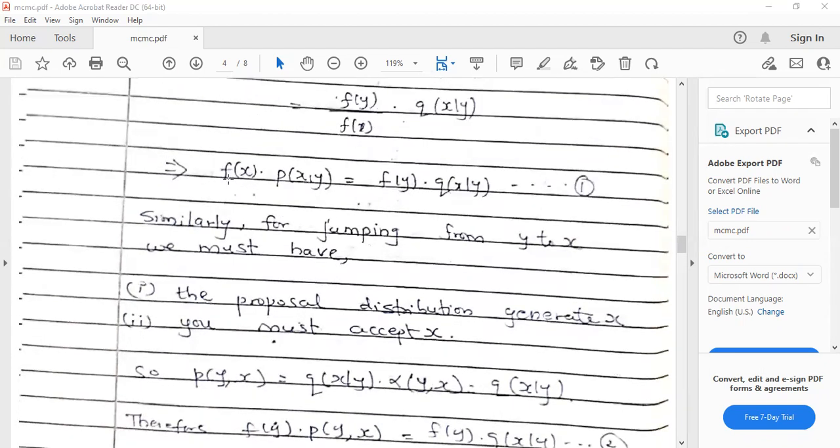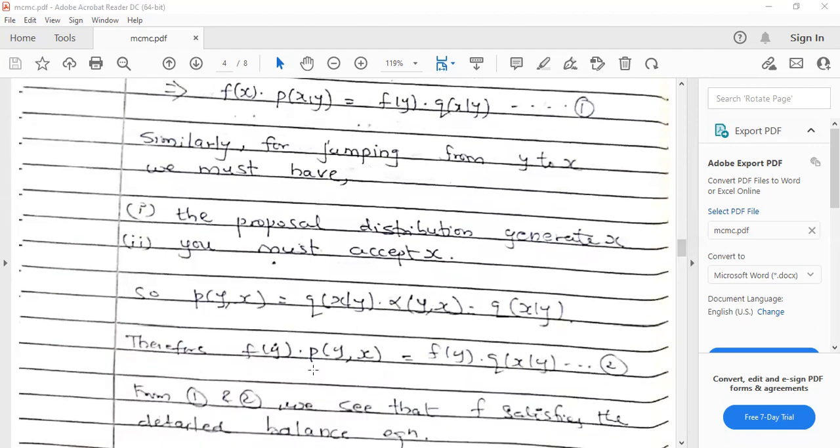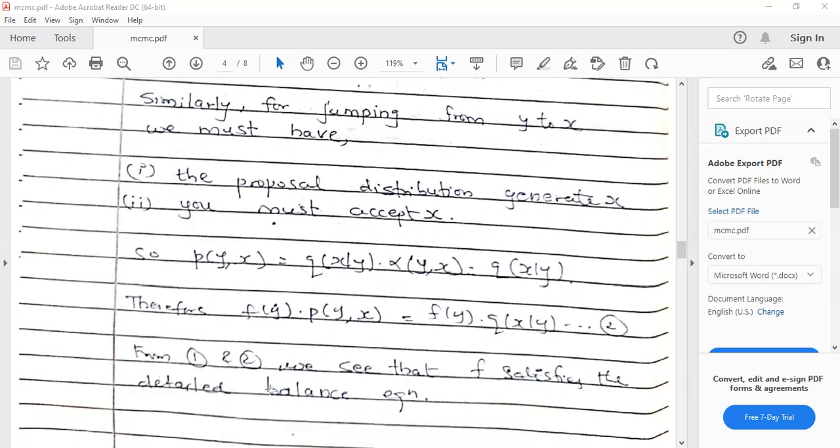What is that? f of x into p of x comma y is the same as f of y into p of y comma x. Both equations, 1 and 2, are the same because the right hand side is the same, and hence f is a stationary distribution because it satisfies the detailed balance equation.